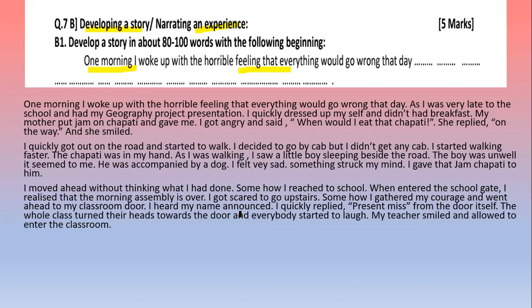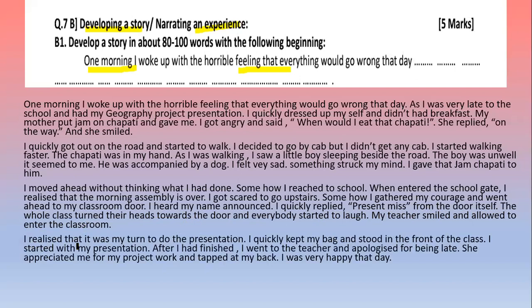I heard my name announced. I quickly replied, "Present, miss," from the door itself. The whole class turned their heads towards the door and everybody started to laugh. My teacher smiled and allowed me to enter the classroom. I realized that it was my turn to do the presentation. I quickly kept my bag and stood in front of the class. I started with my presentation. After I had finished, I went to the teacher and apologized for being late. She appreciated me for my project work and tapped my back. I was very happy that day.